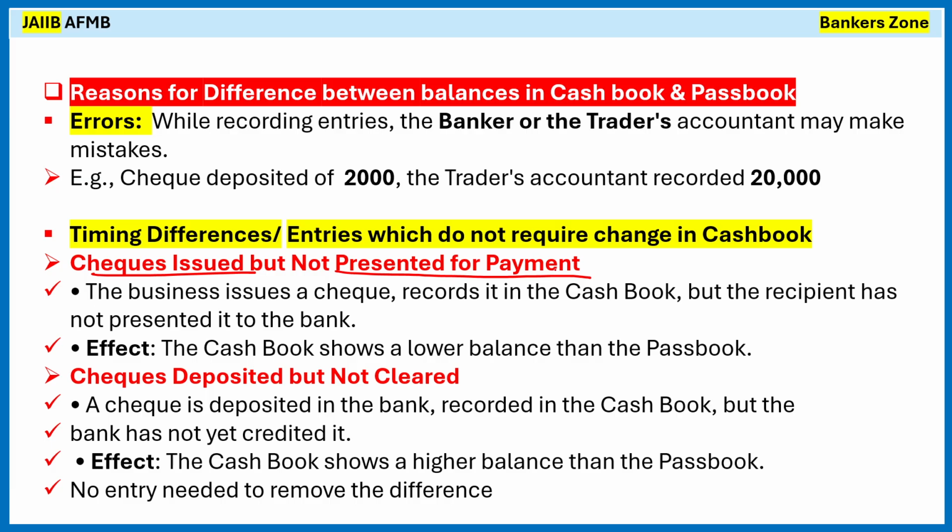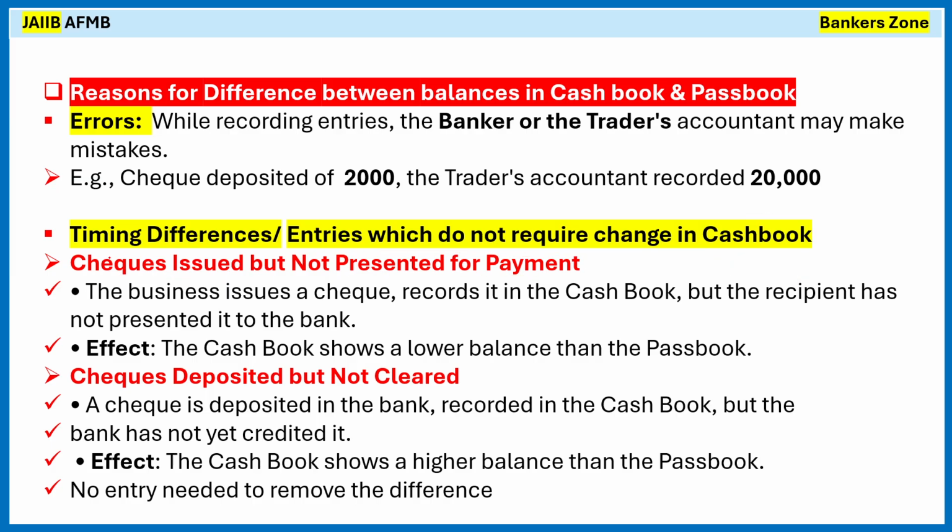When we issue the check, for example, we are the businessman, we are the trader, we are the customer of the bank. So we issue the check. When we issue the check, at that time, we as accountant will make the entry into the cash book, because the cash book is a part of the accountant or the business, okay? And the passbook is part of the bank. So when we issue it, immediately we will enter it into the cash book. So we need not change the cash book.